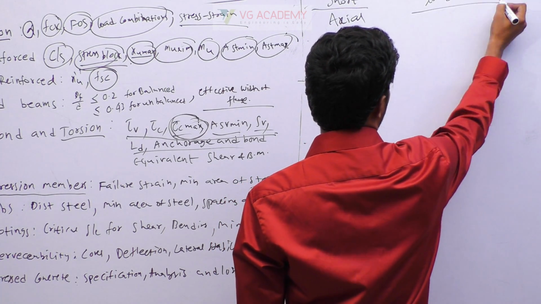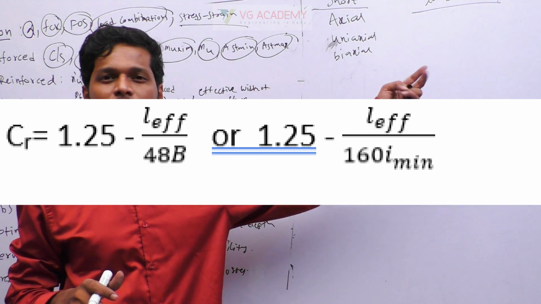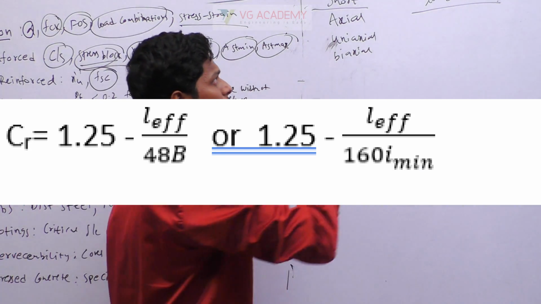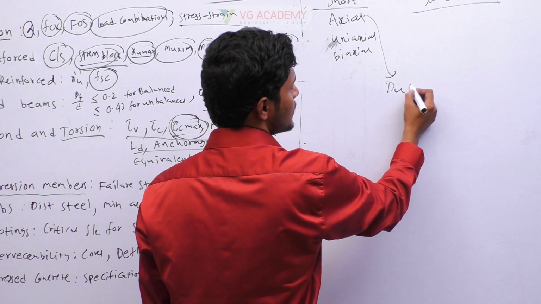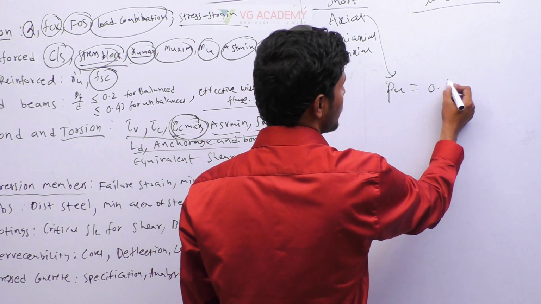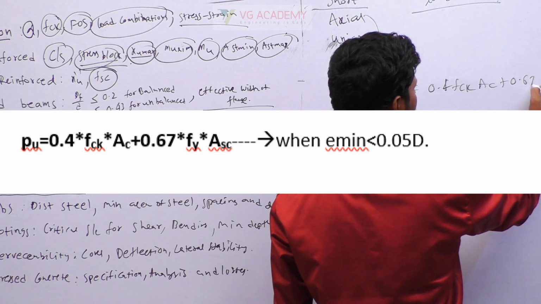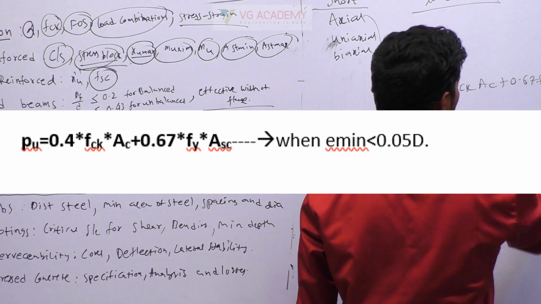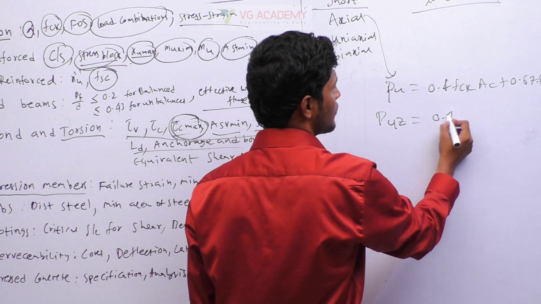Okay, so for long columns you just remember the formula of reduction factor. Apart from this, long columns are not important. Coming to short columns, if it is axial load, then the strength is calculated by Pu = 0.4 fck × area of concrete + 0.67 fy × area of steel under compression. And you have something called perfectly axial, which is given by